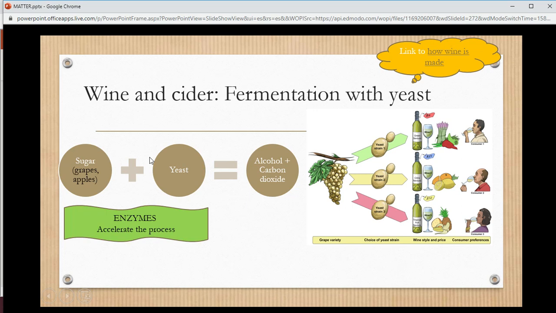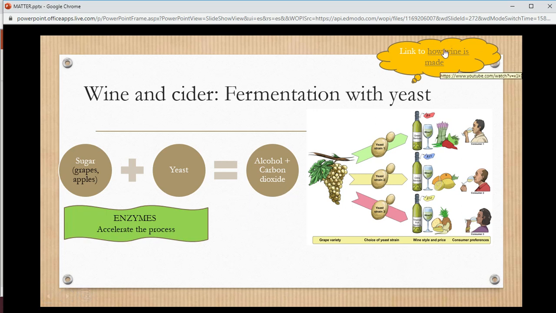So the yeast eats, as you eat, as I eat, as any type of living thing needs food. So what do they eat? They eat sugar. And when they eat the sugar, they produce alcohol and carbon dioxide. So in this process, the things that we need are the alcohol or the carbon dioxide. These that I have here below are something called enzymes, enzimas. They are substances that accelerate the process. So we only need yeast and sugar, but with the enzymes the process is accelerated. And then we produce alcohol or carbon dioxide.